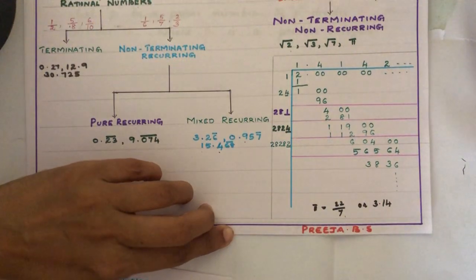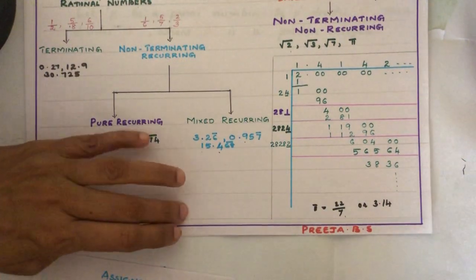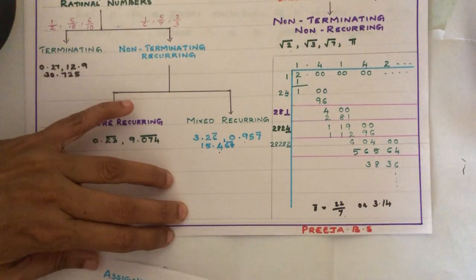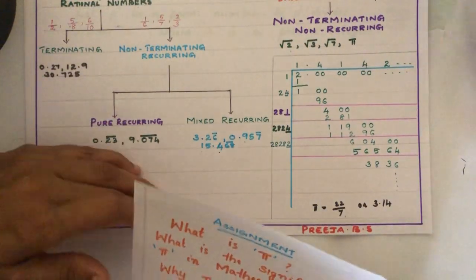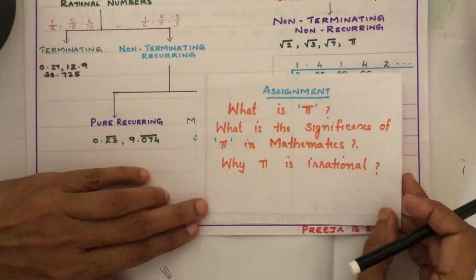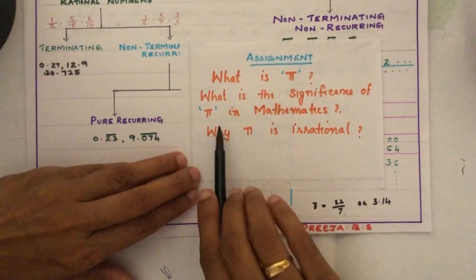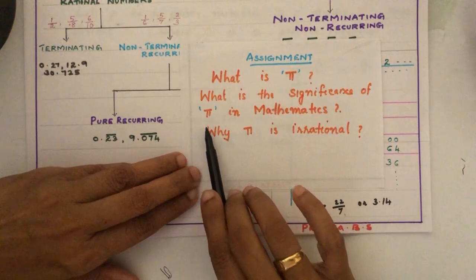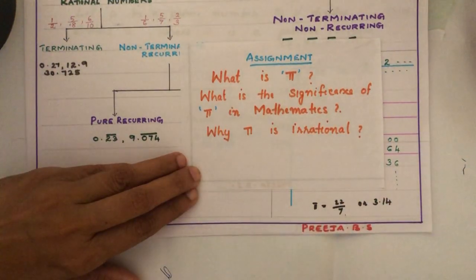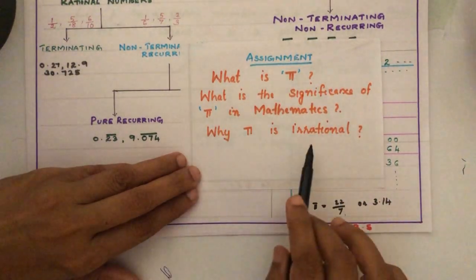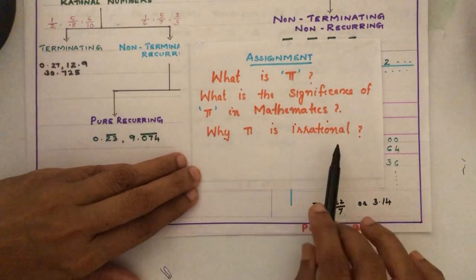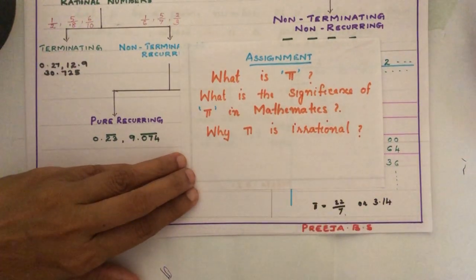Why? That I am giving as an assignment. You have to find out the answer. What is pi? What is the significance of pi in our mathematics? And why is pi irrational?